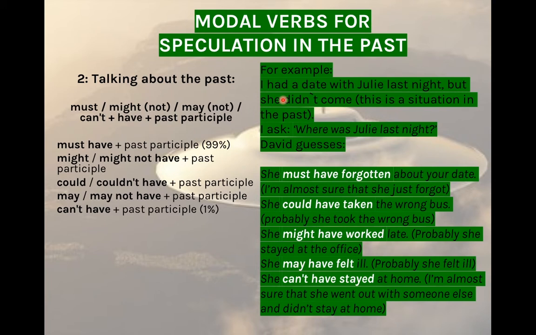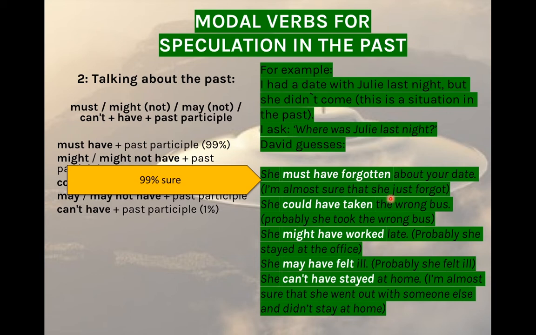He speculates. He says, she must have forgotten about your date. He is 99% sure that she forgot. So he uses must plus have plus the past participle to say that he is almost sure that she forgot. He has a degree of certainty of 99% that she forgot about the date. But he hasn't talked to her and he doesn't know, so he is speculating.